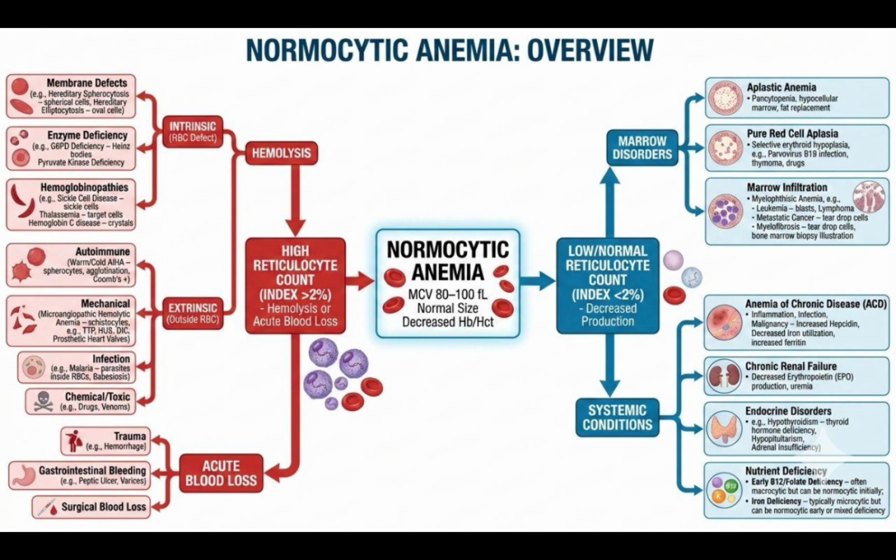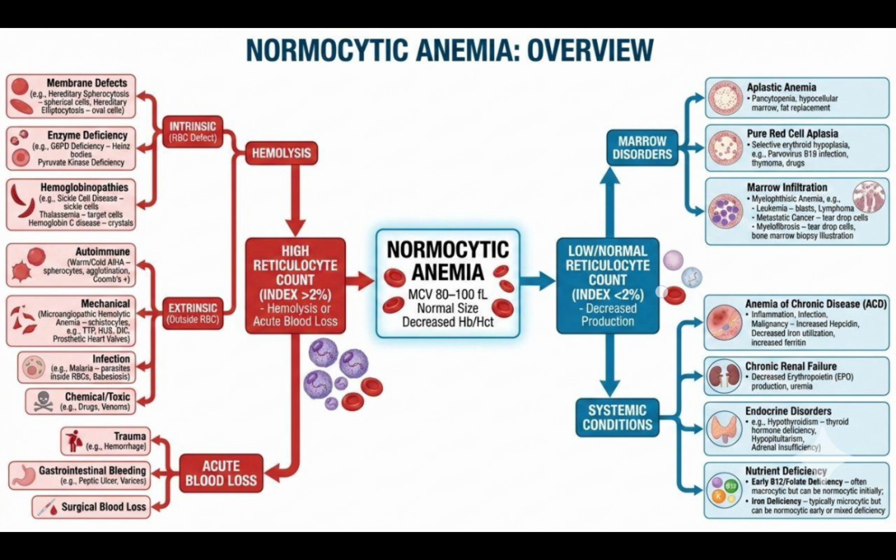We will have a summary of what we discussed in this video. First, we saw an introduction to normocytic anemia. Then we saw the reticulocyte count, what happens in high reticulocyte count and what happens in low reticulocyte count. In high reticulocyte count, we saw hemolysis and acute blood loss. In hemolysis, we saw intravascular and extravascular hemolysis conditions, and in acute blood loss, we saw trauma, GI bleeding, and surgical blood loss.